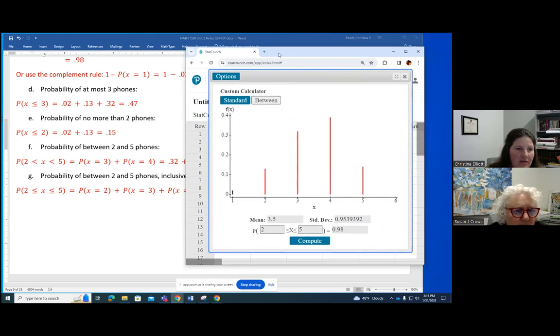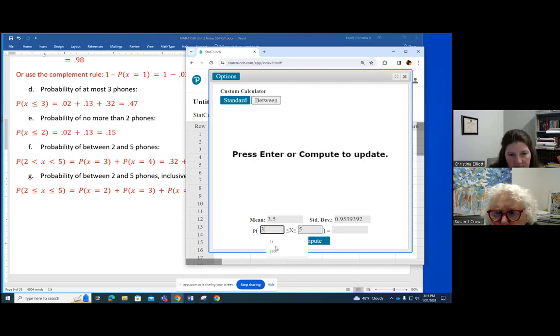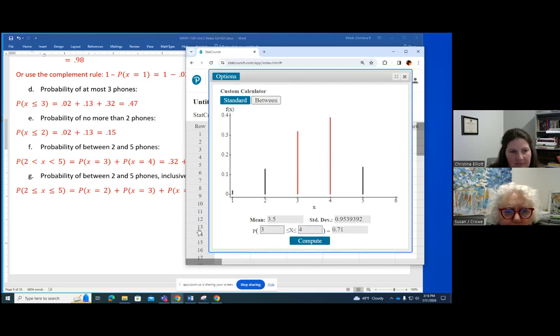But if I wanted to do between 2 and 5, not inclusive, then for the lower one, what if we just go down to 3 instead and don't include 2? And then on the upper, we go to 4 instead of 5, so we don't go all the way up to 5. And that gives us the same thing we got doing it by hand.